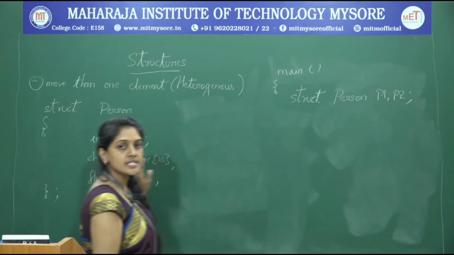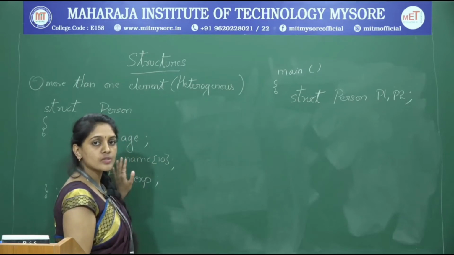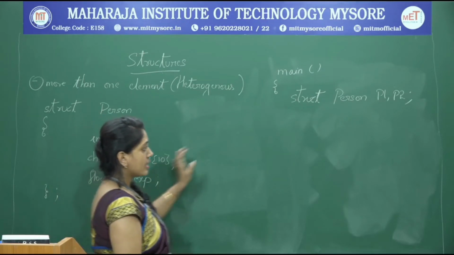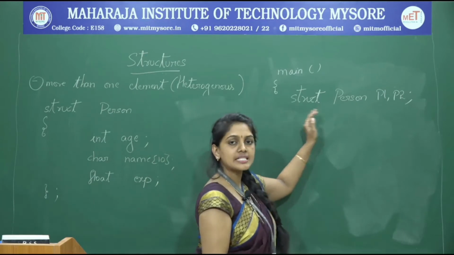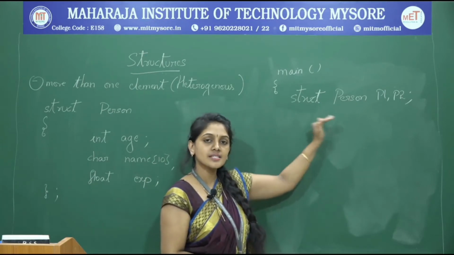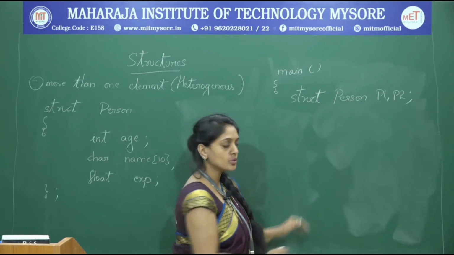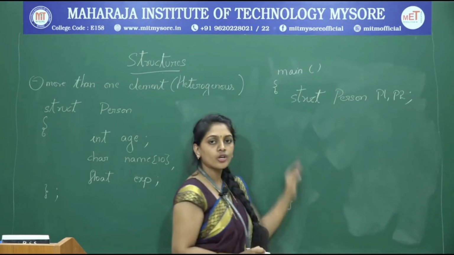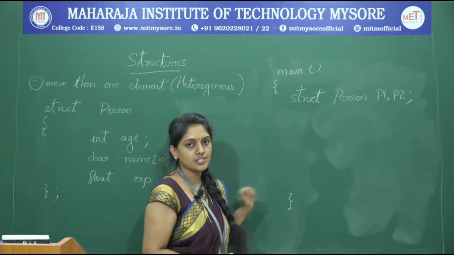Writing the structure declaration outside the main function and declaring the structure variable inside the main function makes these structure variables local to this particular block, or local to this main function.